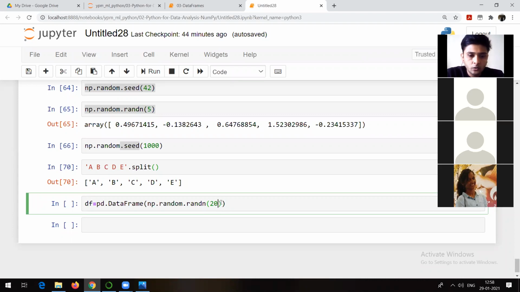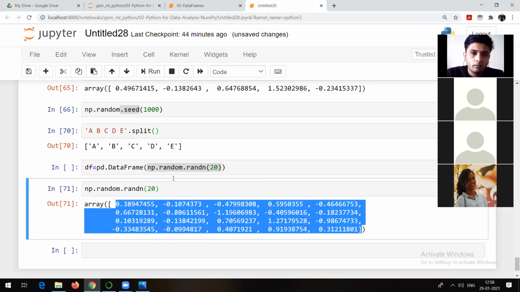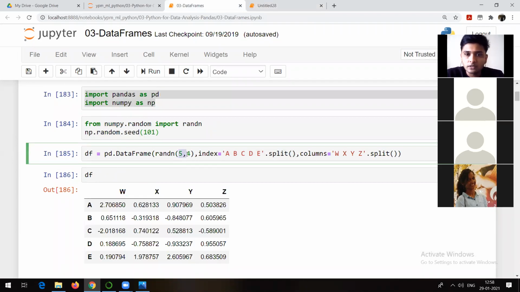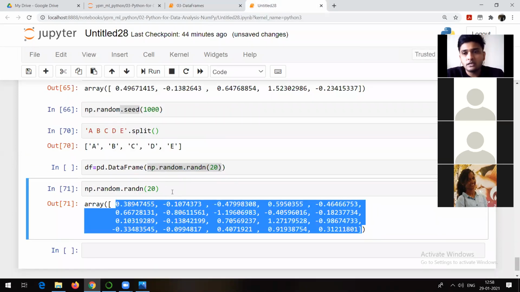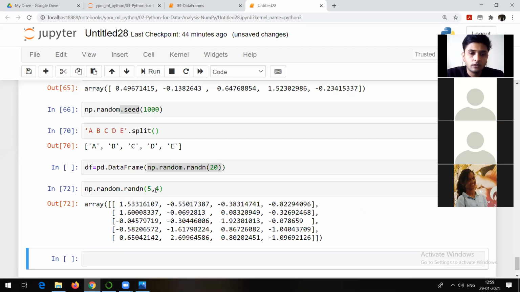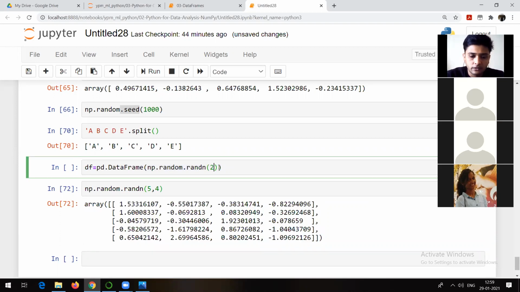Let me show it to you. Suppose I run this. Okay, I got 20 values, right? But we want these 20 values in this fashion. That's why this is just an example. We already are aware that we want the data in 5 rows and 4 columns. Ultimately, values are going to be 20. So I will write 5 comma 4. If I run this particular thing, now I got it. It's a 2-dimensional array. Same thing I am going to pass. So this is going to be my data.